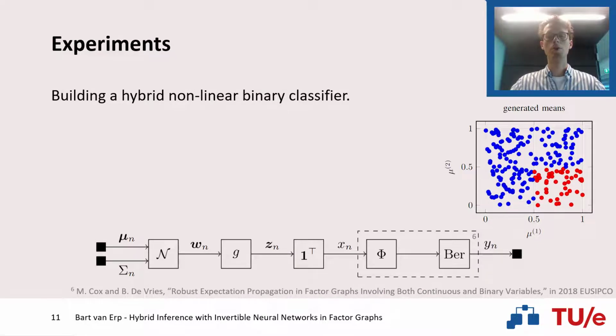To illustrate our approach, we built a hybrid nonlinear binary classifier in order to separate the points on the right. The probabilistic model that we specify for this purpose can be drawn as follows. Suppose that we have a set of points w, which can be latent, which are transformed by this nonlinearity g, in order to form some output set. These points are then squeezed by our model into a one-dimensional space, where this probit node, which is enclosed by this dashed box, is used to properly classify these points.